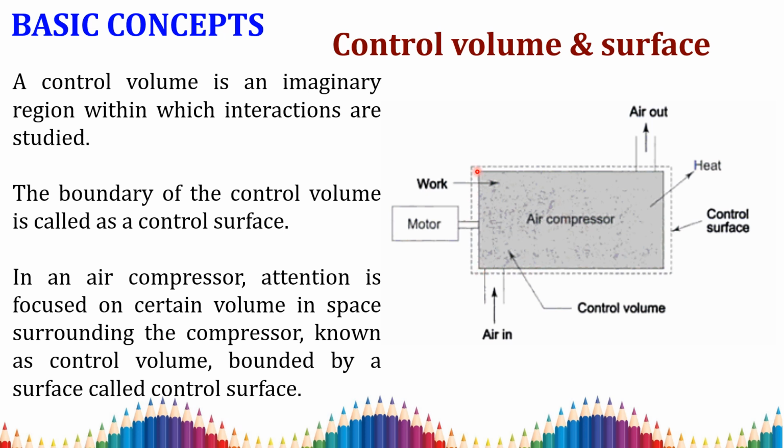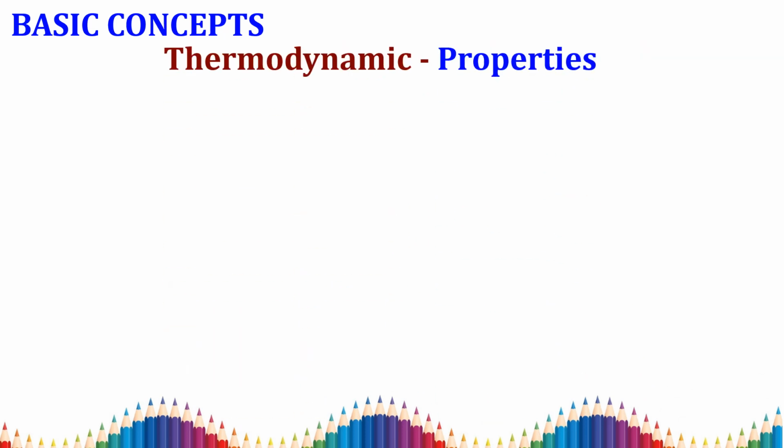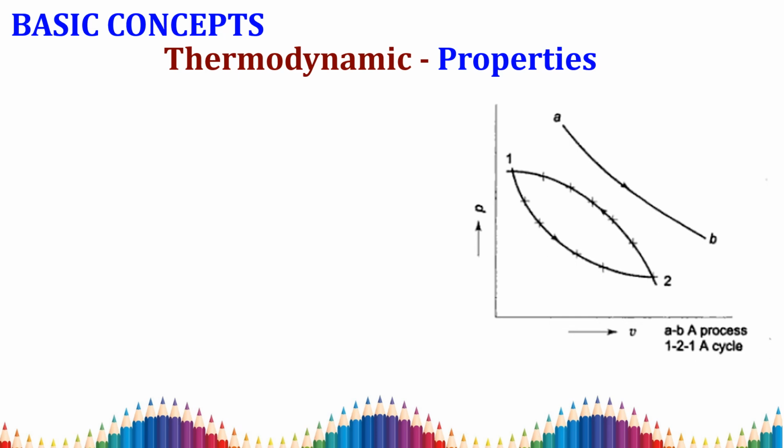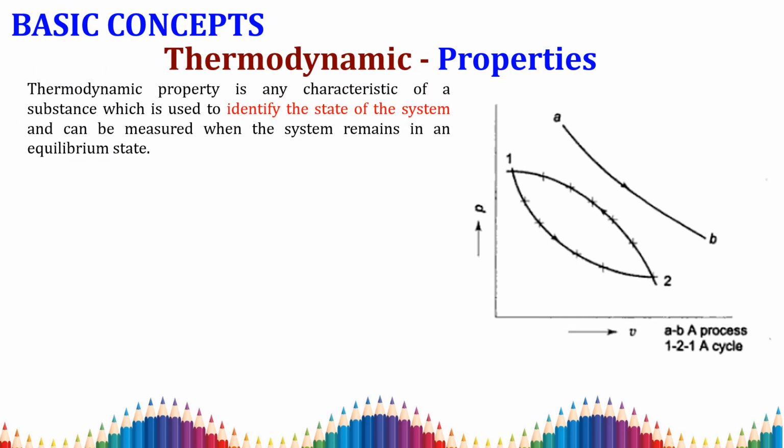For example, in an air compressor, attention is focused on a certain volume. In this volume, the air is going to be compressed. This space is called your control volume, and this space is bounded by one surface, called your control surface. Next, we are going to study the thermodynamic properties.